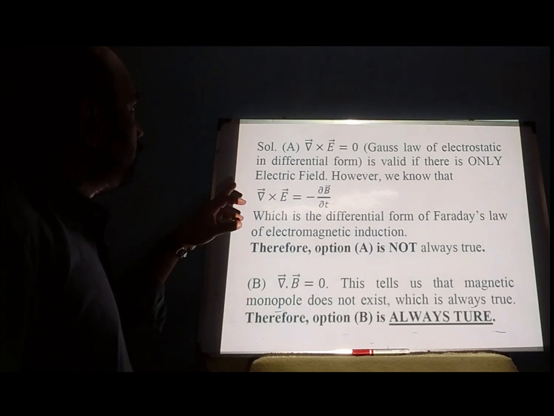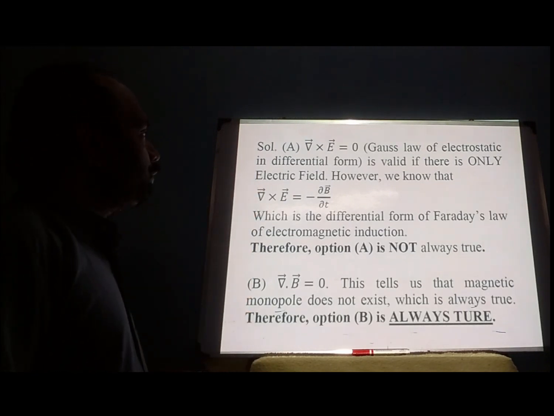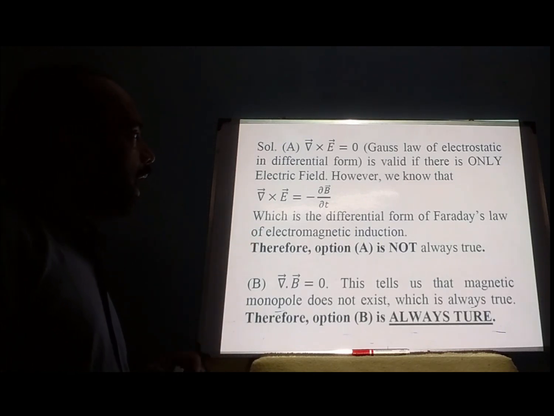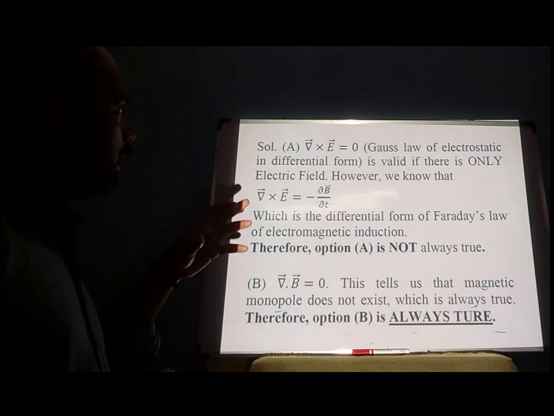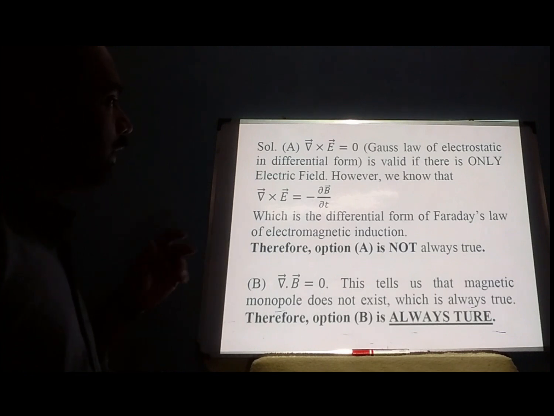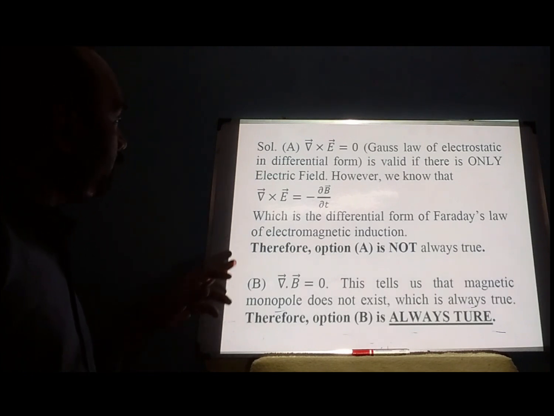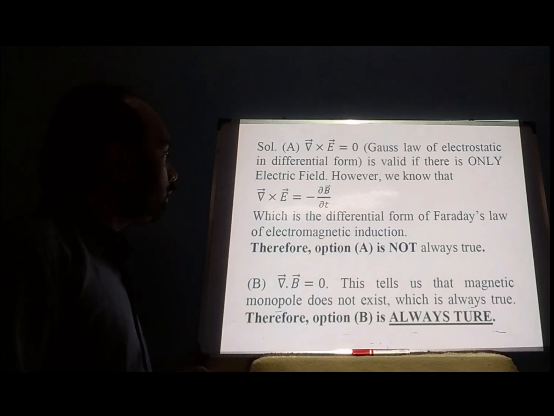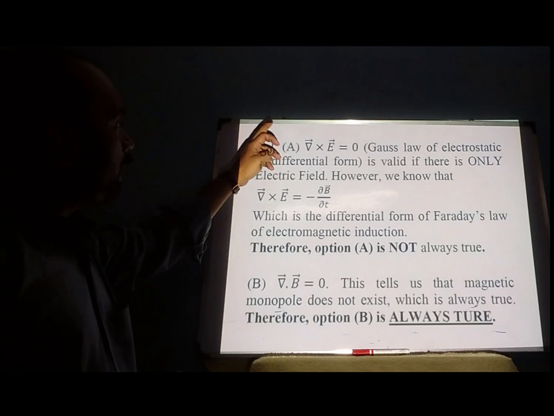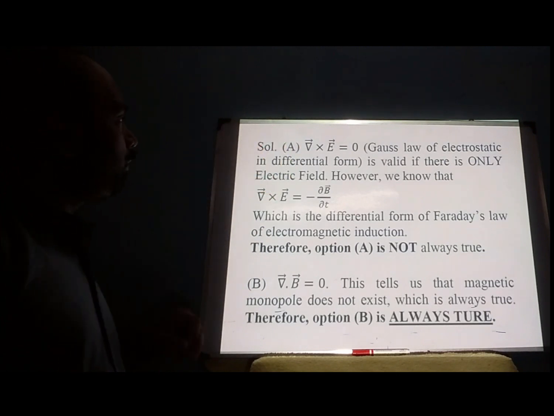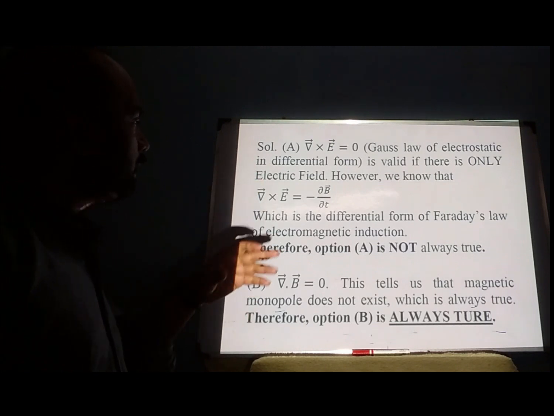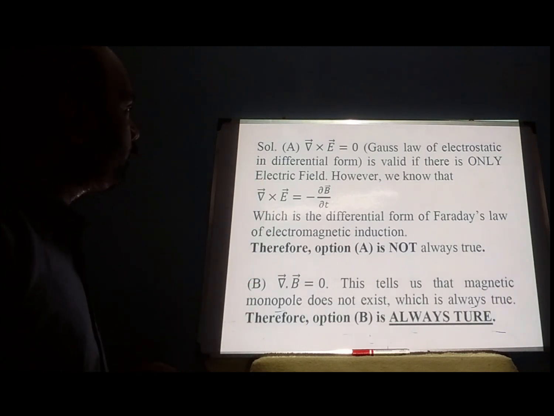Now, option 1, curl E is equal to 0. This is basically the Gauss law of electrostatics in differential form, and this one is valid only if there is an electric field. However, we know that curl E is equal to minus del B by del t, which is the differential form of Faraday's law of electromagnetic induction. That means when we have only an electric field, I have curl E equal to 0. E is the electric field which is conservative, therefore curl is equal to 0. That is basically the law of electrostatics in differential form.